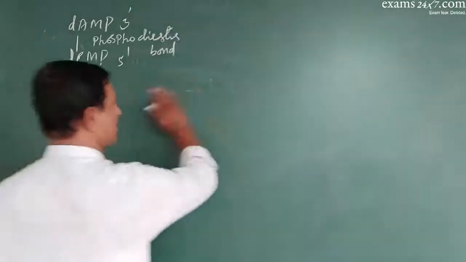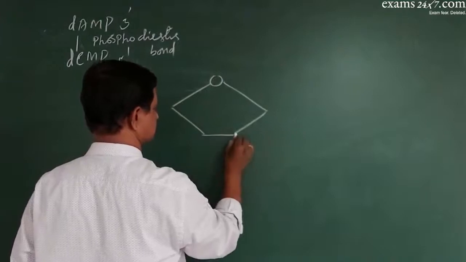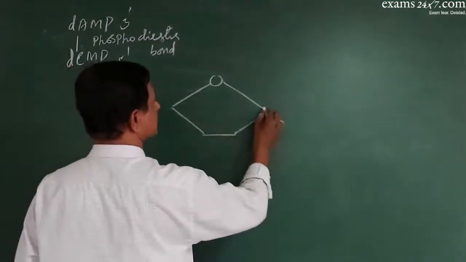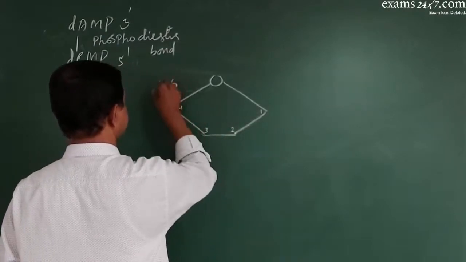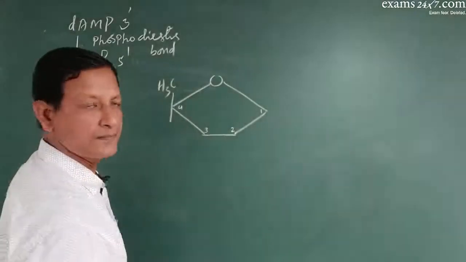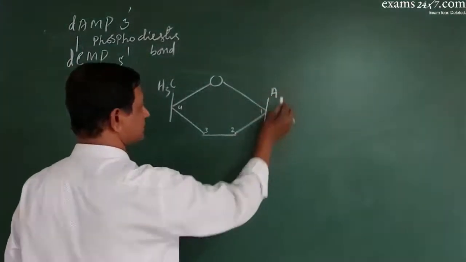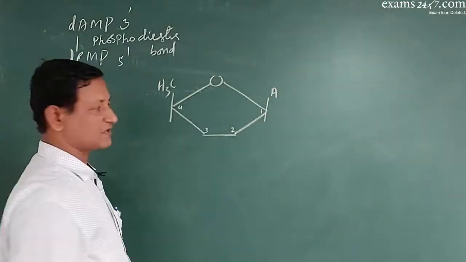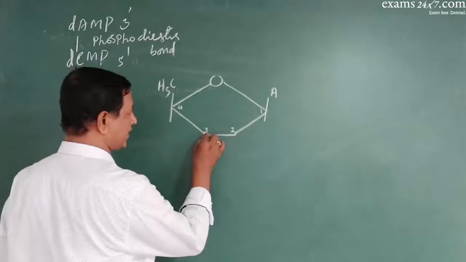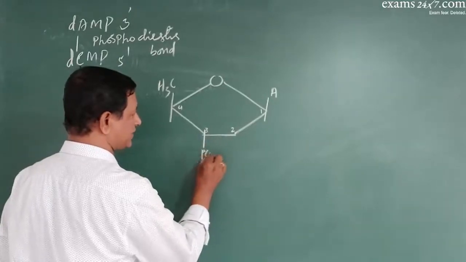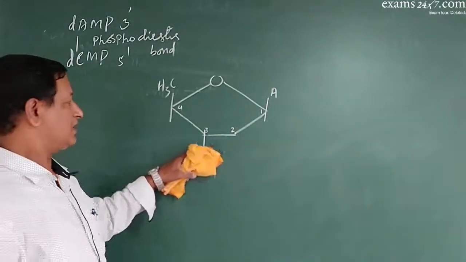Let me write here. Say, this is the sugar molecule, 1st carbon, 2nd, 3rd, 4th, and this is the 5th carbon. Now it combines with the base, and this becomes the nucleoside deoxyadenosine. At the 1st carbon atom, the base is attached. It becomes a nucleotide when it combines with a phosphate molecule. Phosphate always attaches at the 3rd carbon atom. Now this becomes DAMP.